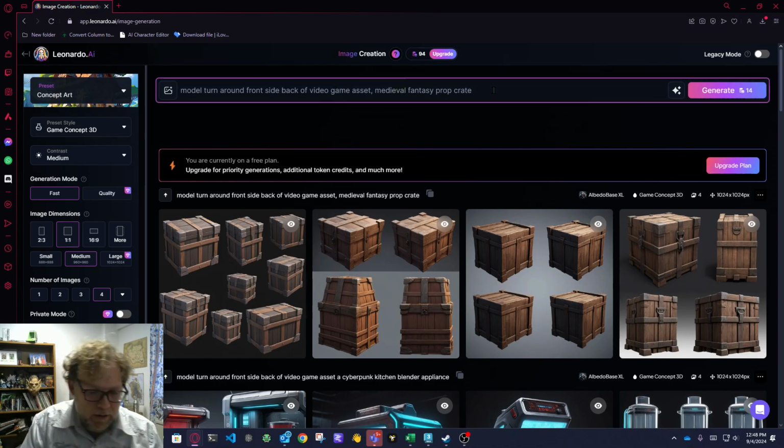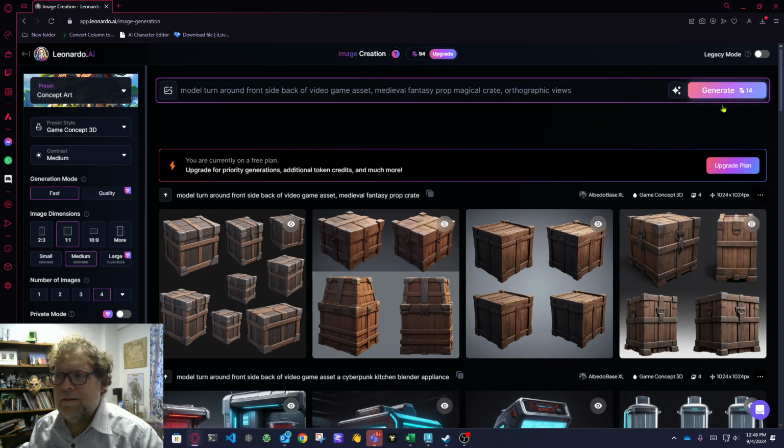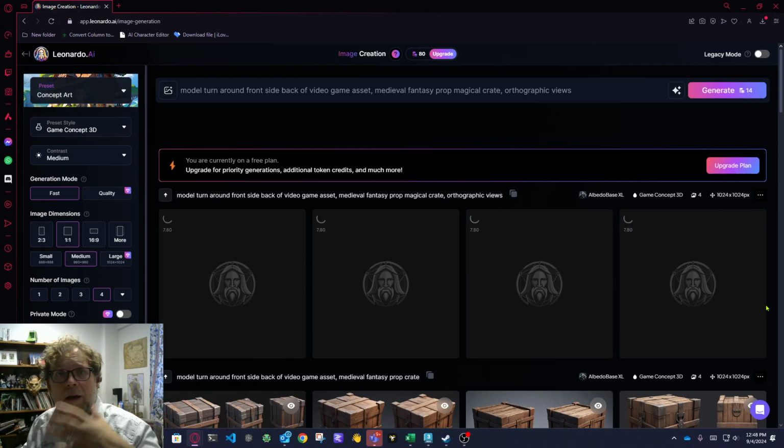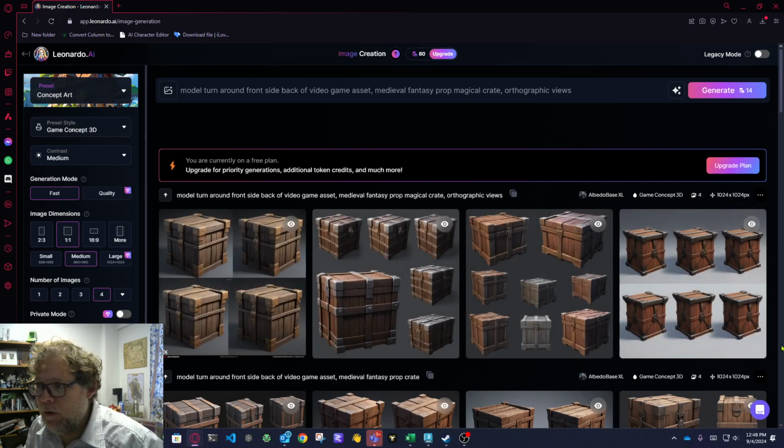So if I do crate, I'll type in magical crate. Maybe I'll even put in orthographic views. Because the best concept art to really work from as an artist for 3D is flat. A straight front view, a straight side view. If you get a top or bottom, that'd be great. A back, all the sides is wonderful if you can get them, but at least a front and a side view is pretty much needed. Otherwise, you have to do a lot of guesswork on exactly how it looks.